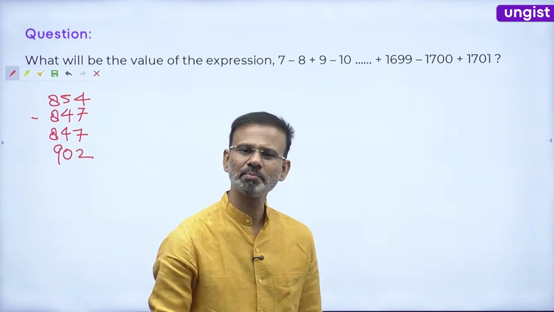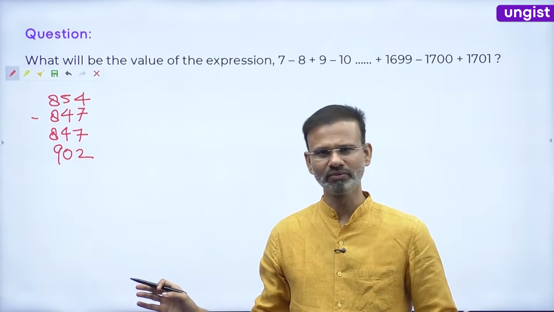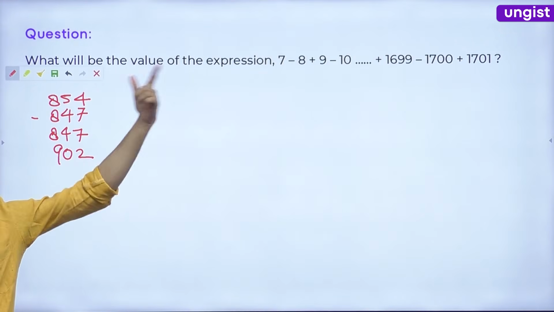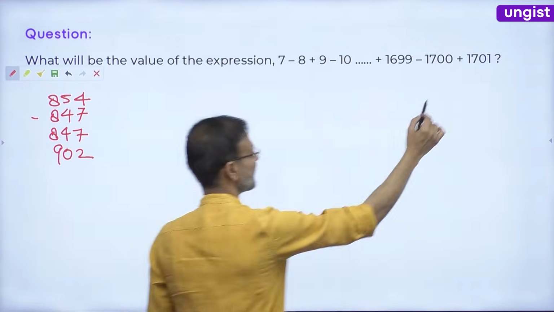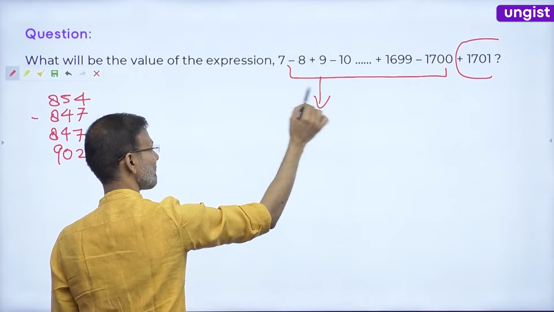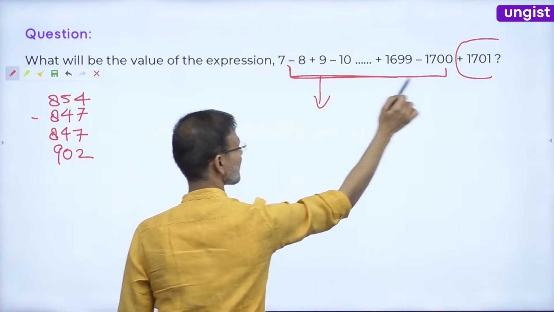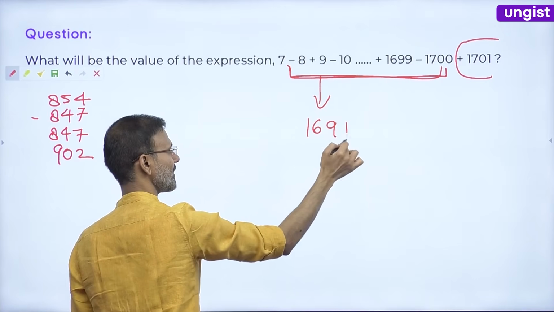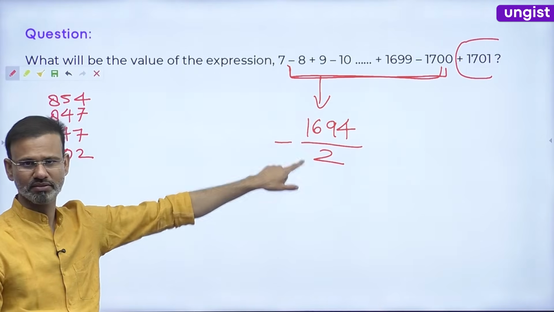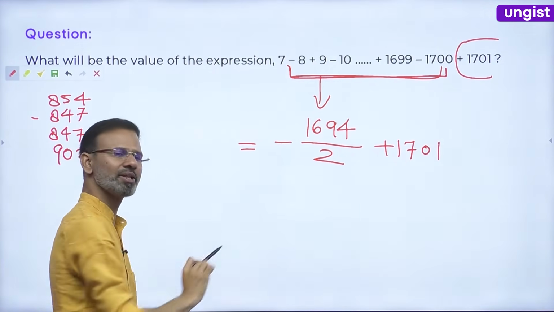How will we do it, guys? What is the process? The 1700 term that is disturbing, separate it, solve the rest completely and adjust it later. That's it, right? So which term is disturbing your pattern? The last term, 1701. Okay, we will take this later. Solve this question from here to here. Guys, the first 6 terms are missing, so 1694 terms are written, right? In 1700, the first 6 terms are missing, so 1694 terms are written with minus sign. So these many pairs are there, guys, and plus 1701. Friends, agreed? This will be the answer.